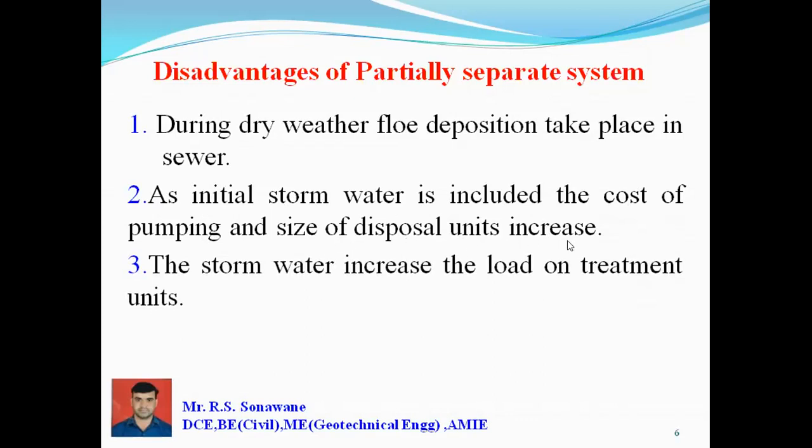Pumping for the disposal may increase the unit cost. The third disadvantage: the stormwater increases the load on treatment units. If the excess stormwater increases, the load on the treatment plant automatically increases.